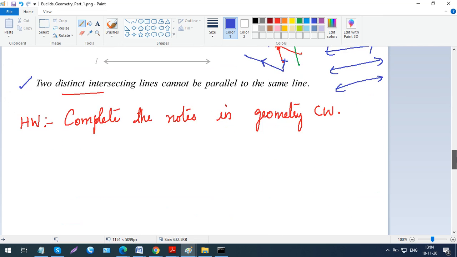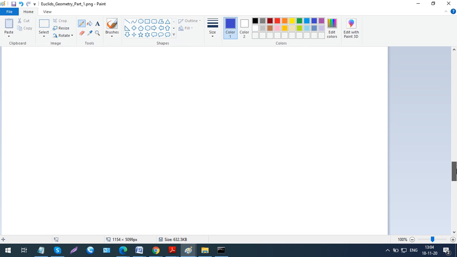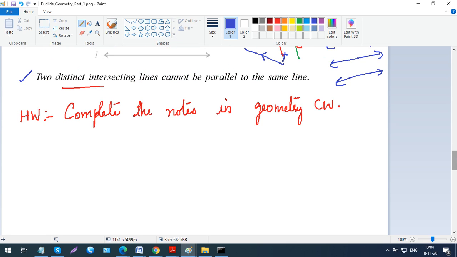You may have problems based on this, not problems actually. Usually they give definitions in this chapter, from this chapter.